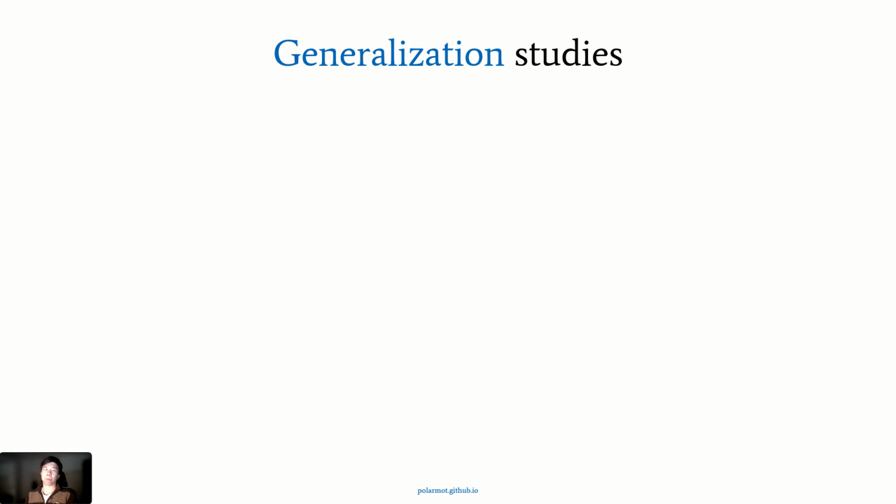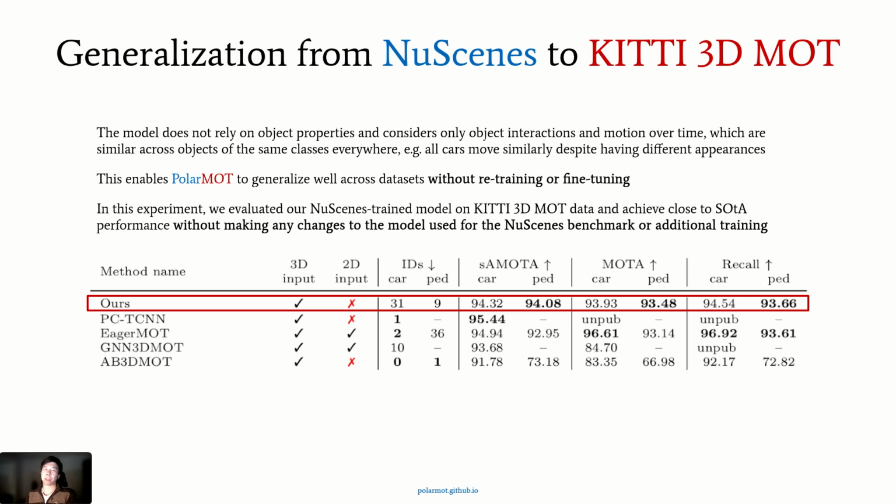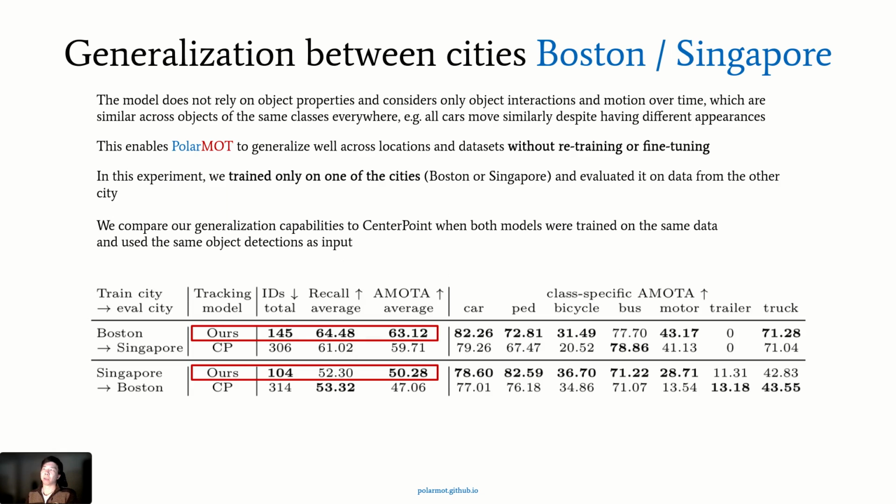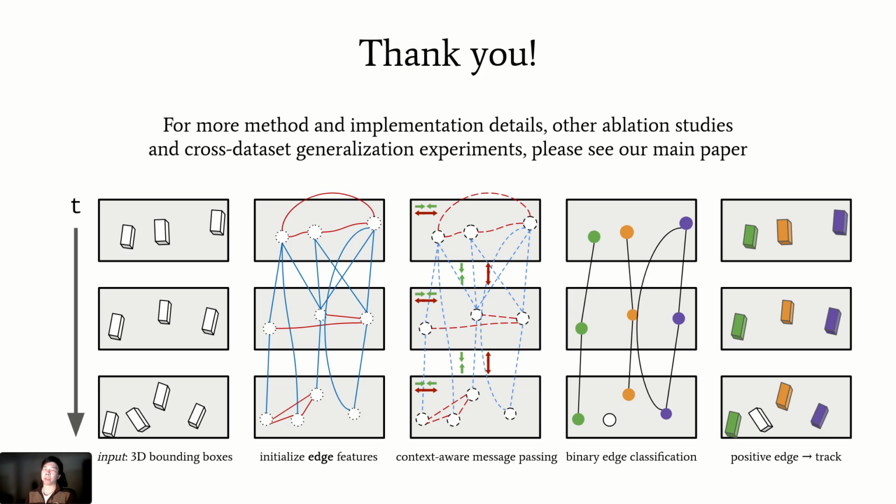We also present two generalization studies where, without retraining, our model can generalize from nuScenes to the KITTI dataset and between two different cities, Boston and Singapore, which is the strength of our focus on object interaction instead of appearance or other object information.